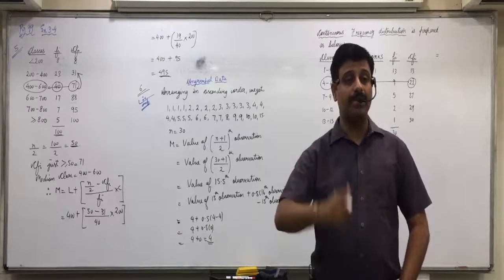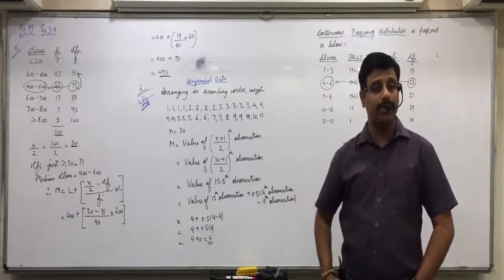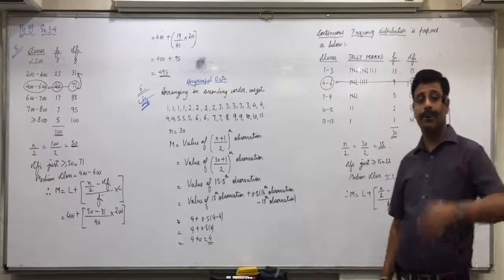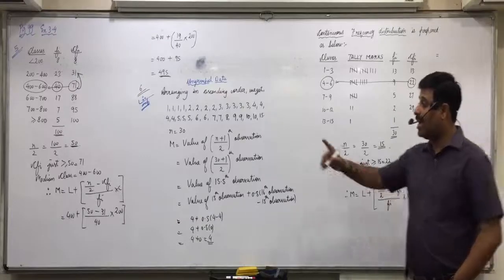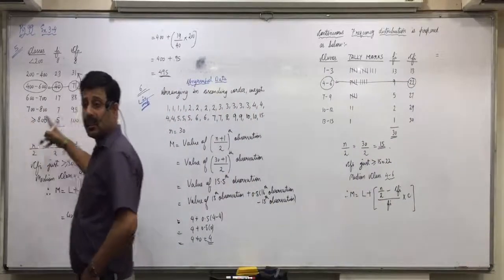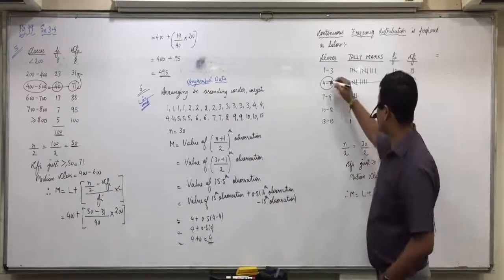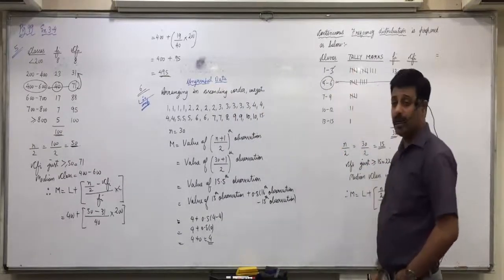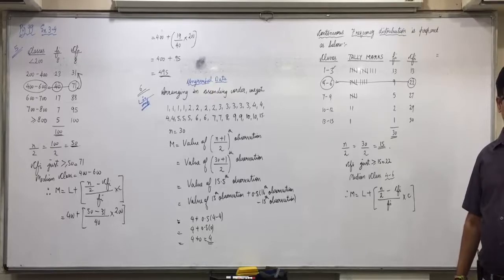Now you write this 100 times, how did you get it? Don't tell me anyone else's answers. If you don't know, then leave it. Vrishti? 4 plus 3 divided by 2. Yes, be careful. Here the classes were exclusive or inclusive? Exclusive. But here the classes are inclusive, so don't take L as 4. It will be 4 plus 3 divided by 2. Do you get 3.5? Write this formula 100 times.